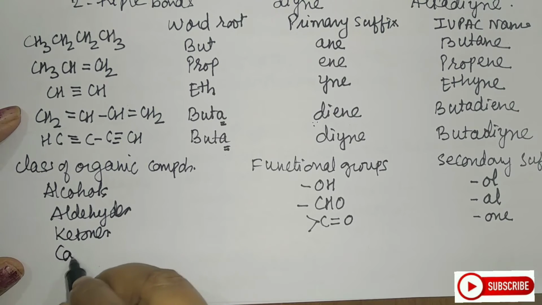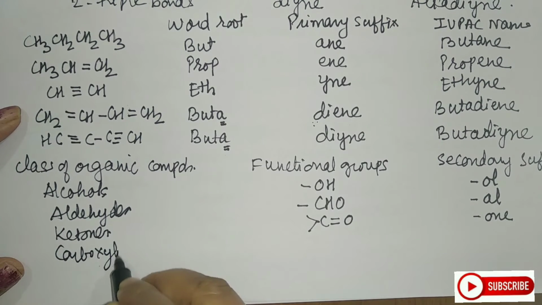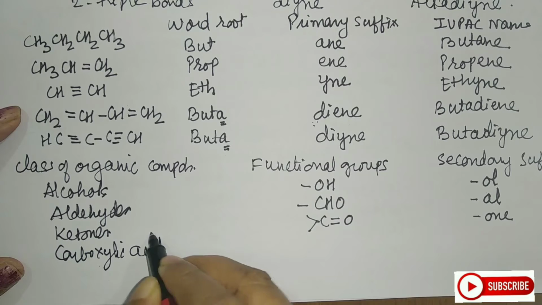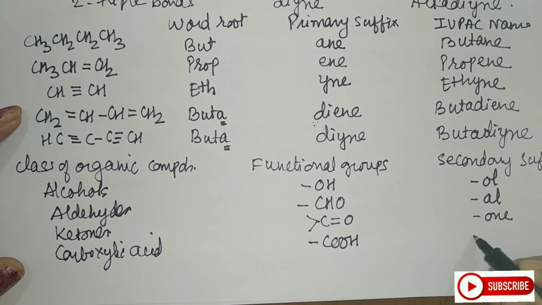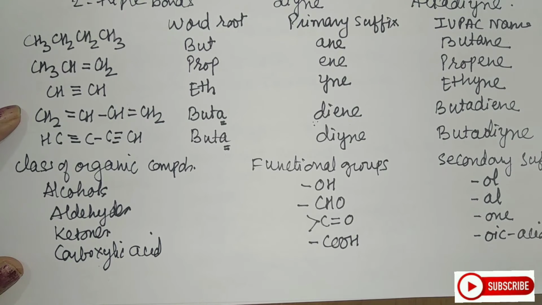Next you have carboxylic acid. The functional group is COOH and you call it as oic acid. That is the secondary suffix. Next you have acid amide.